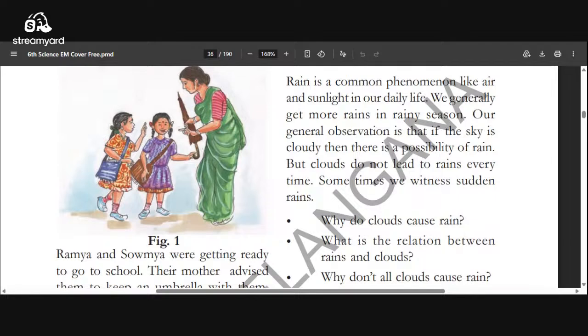We get rain when all clouds come together and form a laden. When we see black clouds in the sky, that we call gray clouds also, more water vapors are there in that cloud. So that water vapor changes as water drops and it will fall down. That is called the rain.